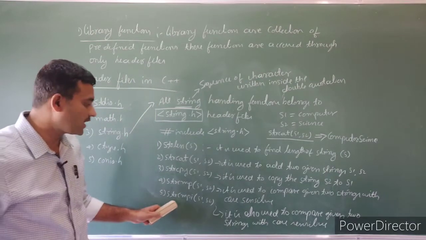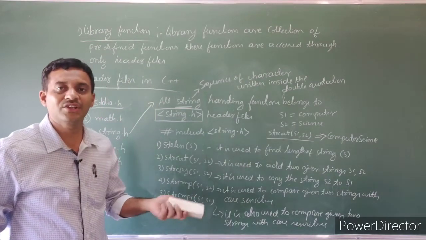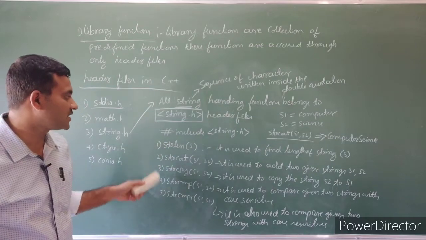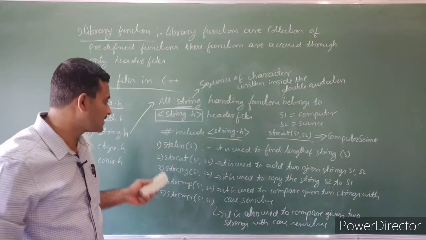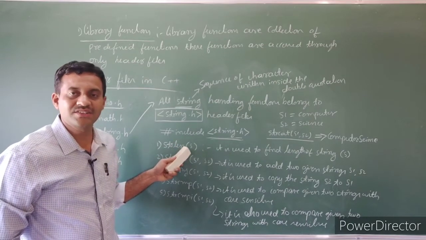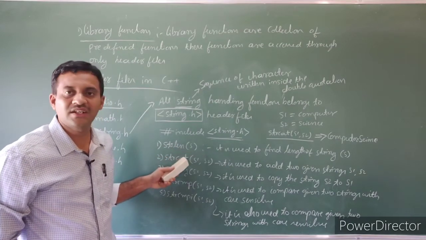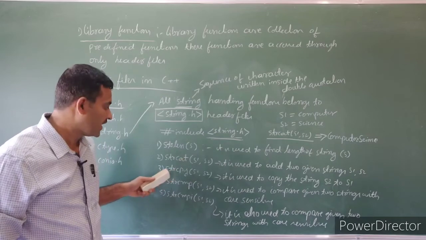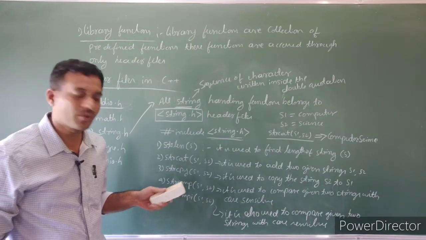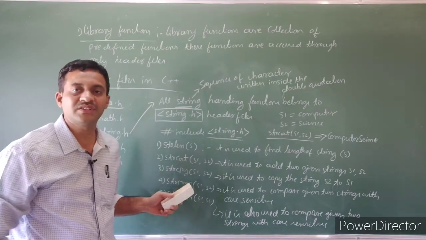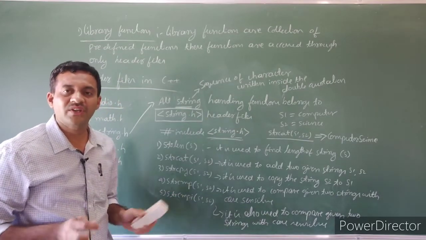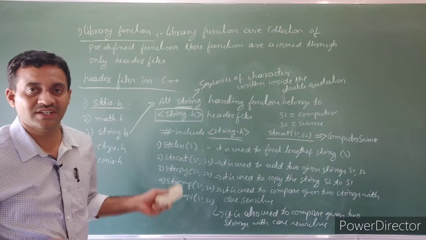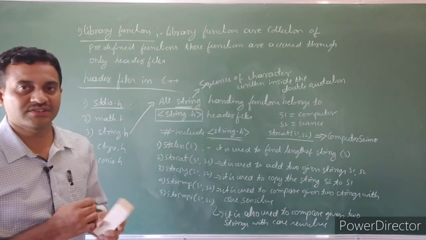That is the meaning of strcmpi. I stands for ignore case. So these are the functions in the string.h header file. The first one is strlen, string length; strcat, string concatenate; strcpy, string copy; strcmp, string compare; strcmpi, string compare with ignore case. So these are the string handling functions.